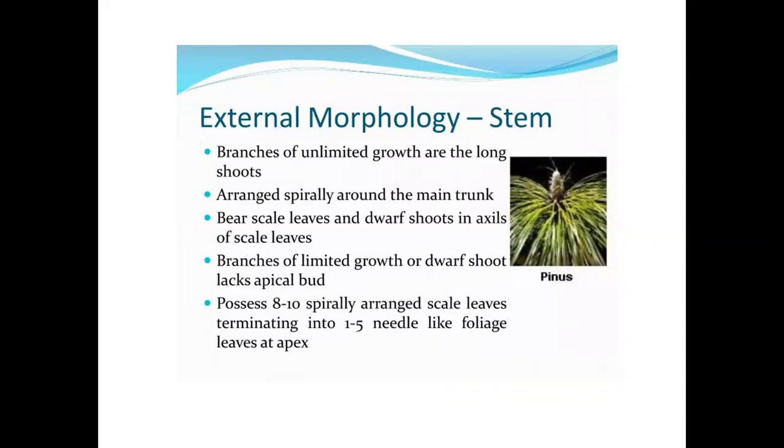Branches of unlimited growth are the long shoots, arranged spirally around the main trunk. They bear scale leaves, and dwarf shoots in the axils of scale leaves. Branches of limited growth, or dwarf shoots, lack apical buds. They possess 8 to 10 spirally arranged scaly leaves, terminating into 1 to 5 needle-like foliage leaves at the apex.